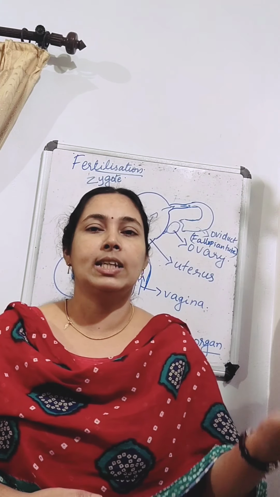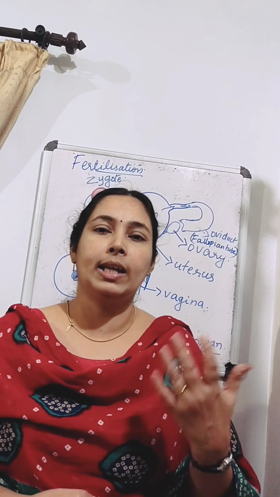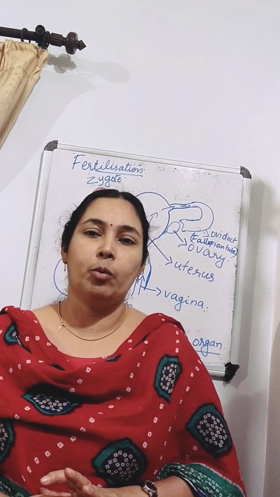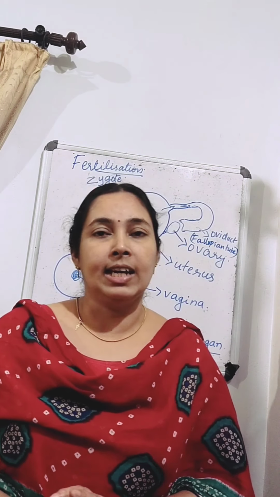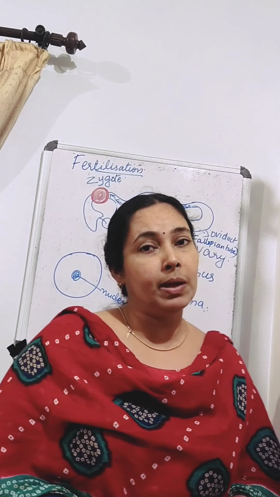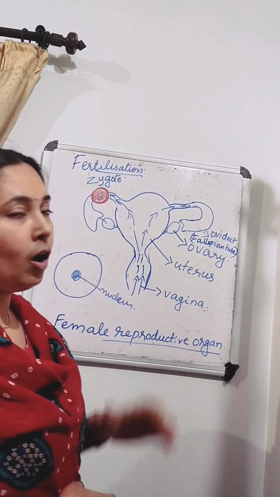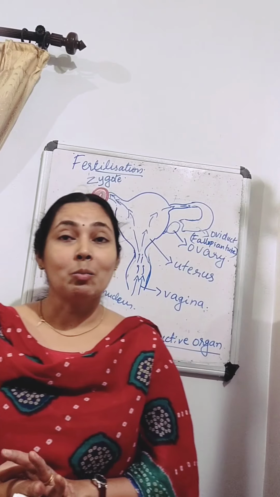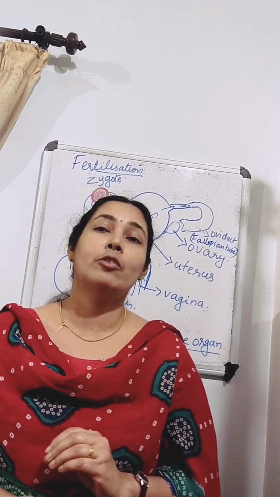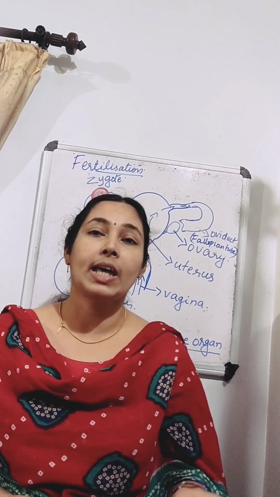During fertilization, the nuclei of the sperm and egg fuse to form a single nucleus, and this results in the formation of a fertilized egg, called a zygote. And where is this fusion taking place? It is taking place in the oviduct. So both male and female gametes fuse together to form a single cell called a zygote.